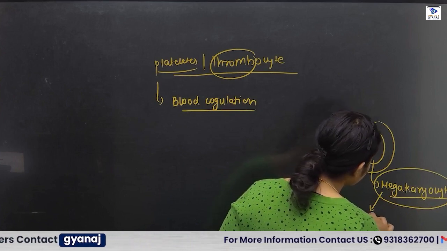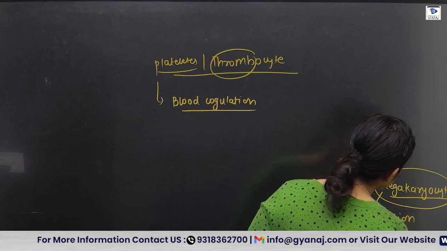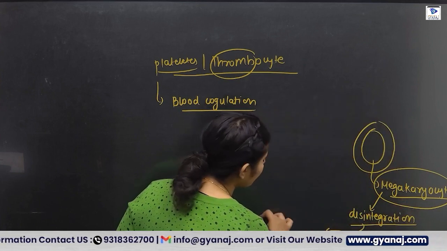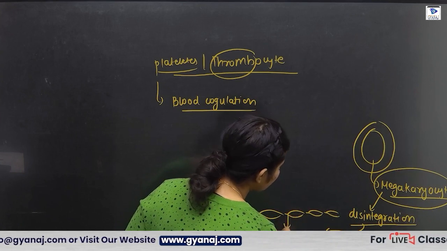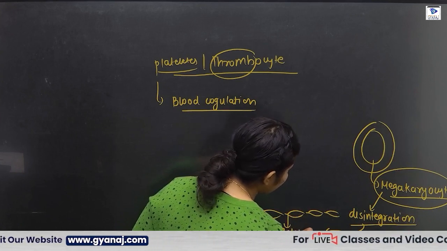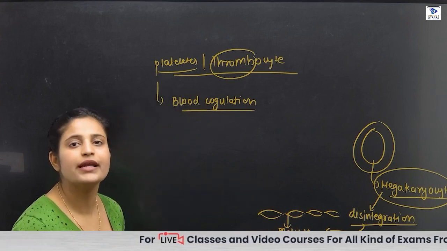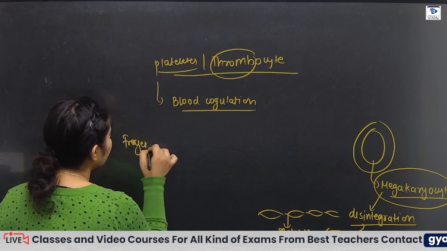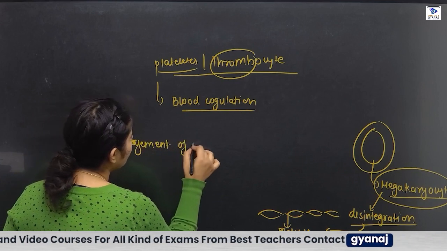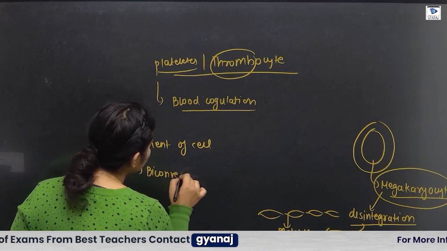That's why it is known as the megakaryocyte. After disintegration, the megakaryocyte becomes fragments, and these fragments are the platelets. So platelets are nothing but fragments of cells. And what is the shape of platelets? They are biconvex in shape.